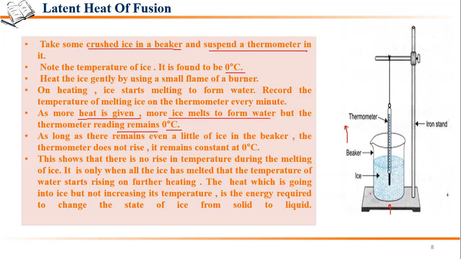On further heating, the heat which is going into the ice and not increasing the temperature is the energy required to change the state of ice from solid to liquid. Only the state is changing, and that we call the latent heat of fusion. Melting or fusion is the process in which a solid substance changes into liquid on heating. So this is the heat that we provide for changing the state, and it is known as the latent heat of fusion.